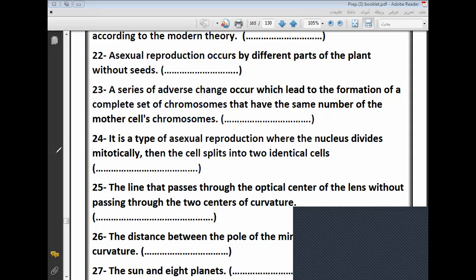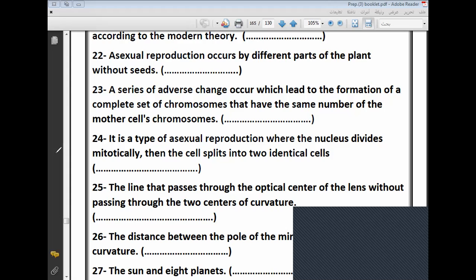We can take a part from root, stem, leaves, and use this part to produce another plant. We can take a part from the root and put it in the soil. We can take a part from the stem, like in potato, considered as a stem. We can take a part from potato and put it in the soil, producing a new plant. Here we produce a new plant without needing seeds.